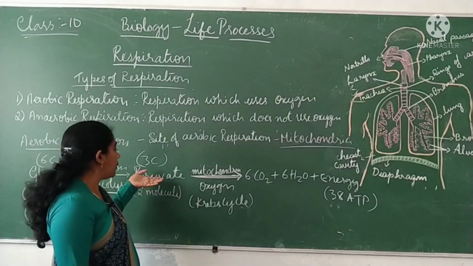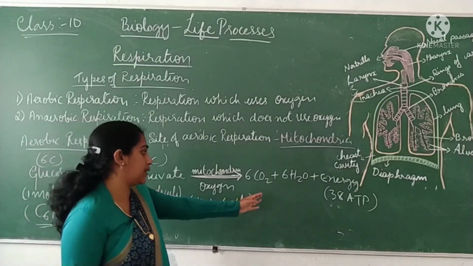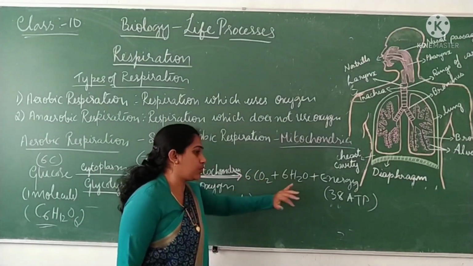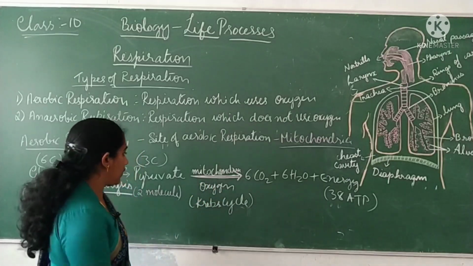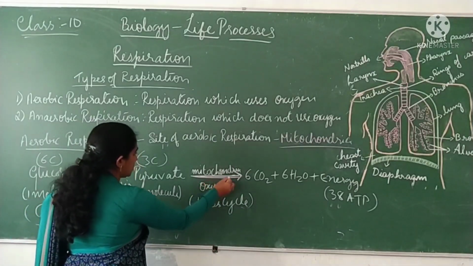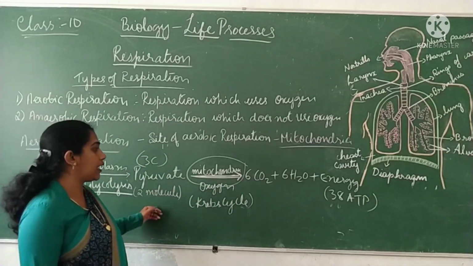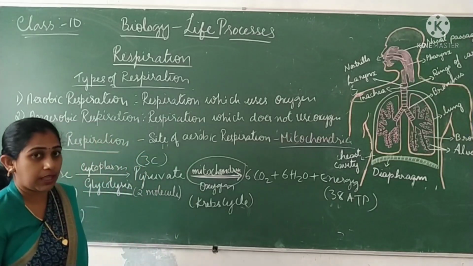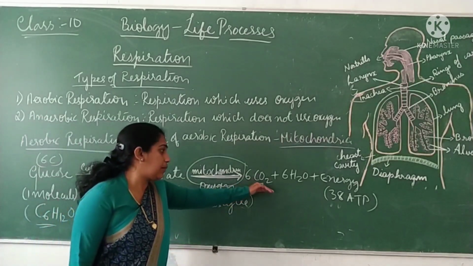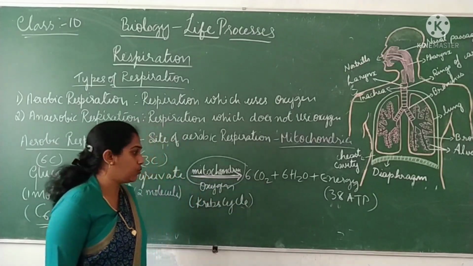That is when the pyruvate is further broken down to get the final product of respiration, that is carbon dioxide and water. So there the actual use of oxygen happens, wherein oxygen has been used up. So this happens in the mitochondria. So breaking down of pyruvate into carbon dioxide and water. The final product you get after aerobic respiration is carbon dioxide and water. Along with that, there will be plenty of energy also released.